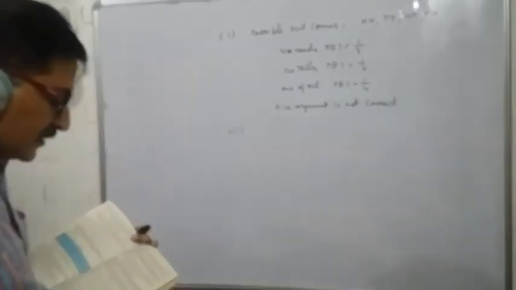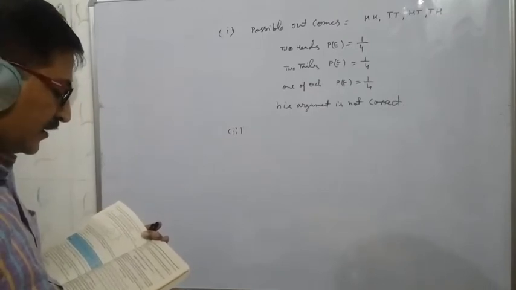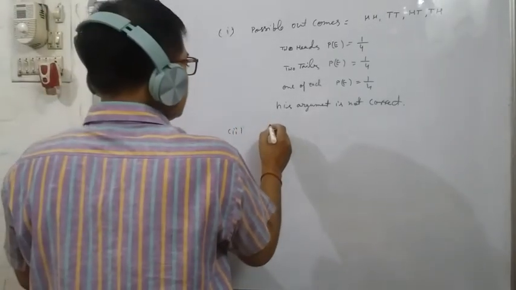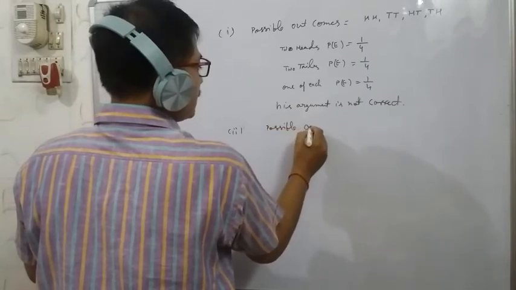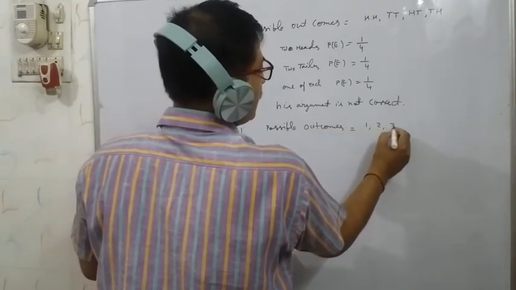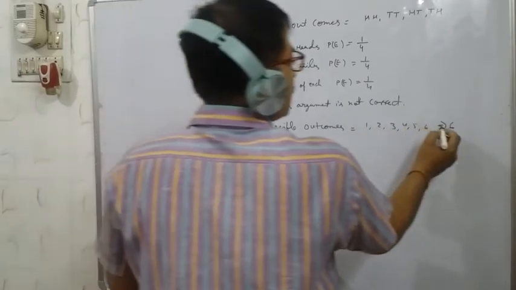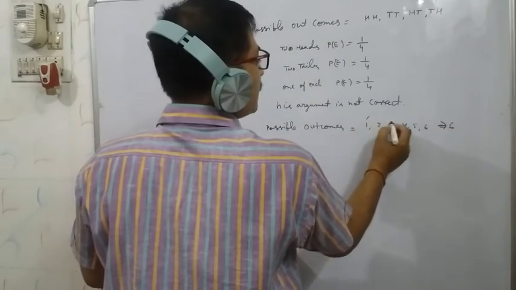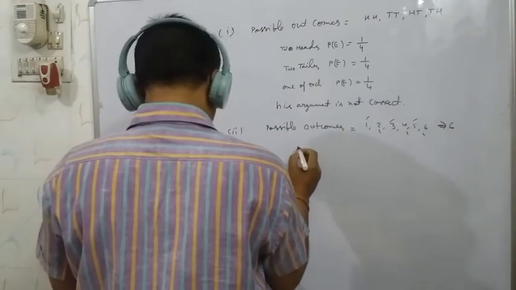Now the second. If a die is thrown, there are two possible outcomes, an odd number or an even number. Therefore the probability of getting an odd number. When one die is thrown, the possible outcomes will be 1, 2, 3, 4, 5, 6. Total 6 outcomes are there. Odd numbers are 1, 3 and 5, and even numbers 2, 4 and 6. So 3 odd numbers and 3 even numbers.